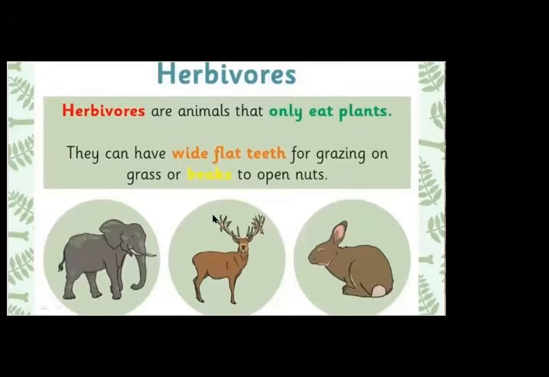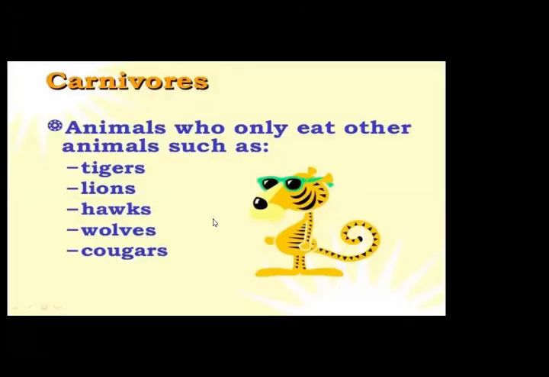Okay, next, carnivores. Carnivores are those animals that get food from killing and eating other animals. You can also see the definition on the screen, and you can note it down in your copy: animals who only eat other animals. Those animals who eat only meat are called carnivores. These are the examples: tiger, lion.